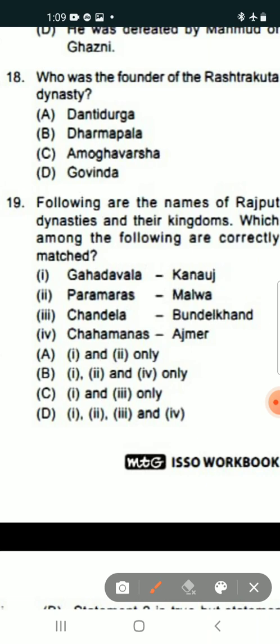Option A: 1 and 2 only? Option B: 1, 2 and 4 only? Option C: 1 and 3 only? Option D: 1, 2, 3 and 4. So, which matching is correct? The correct answer is 1, 2, 3 and 4. That means option D.